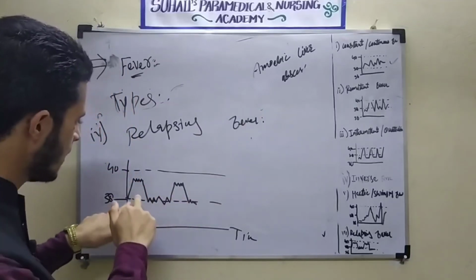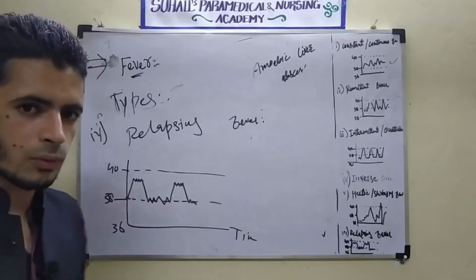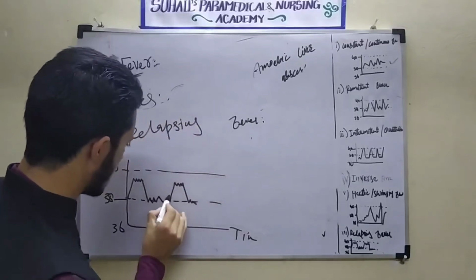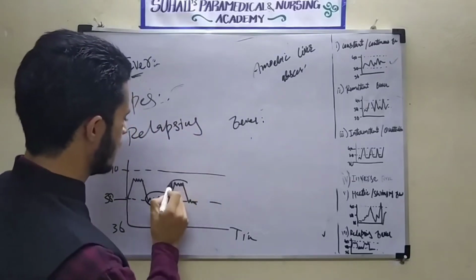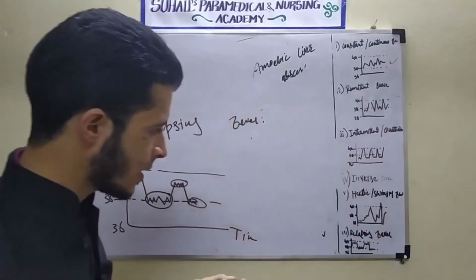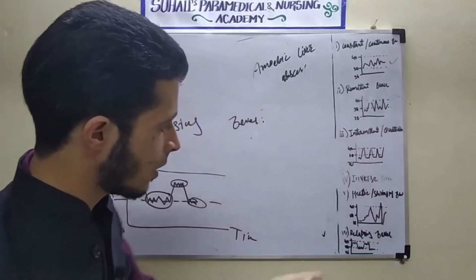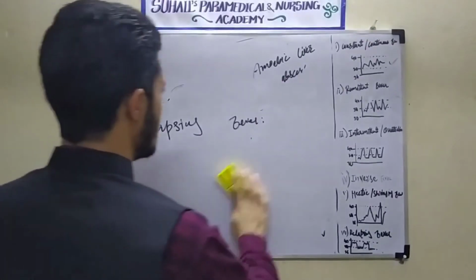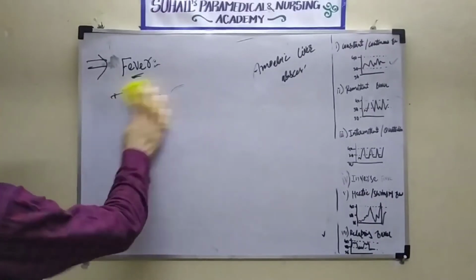For some time there will be fever, and then it will come to the normal position for a long time. Then it will increase again, then come to the normal position. So it will be going like that. This is called relapsing fever. This was the types of fever. So types of fever is completed.